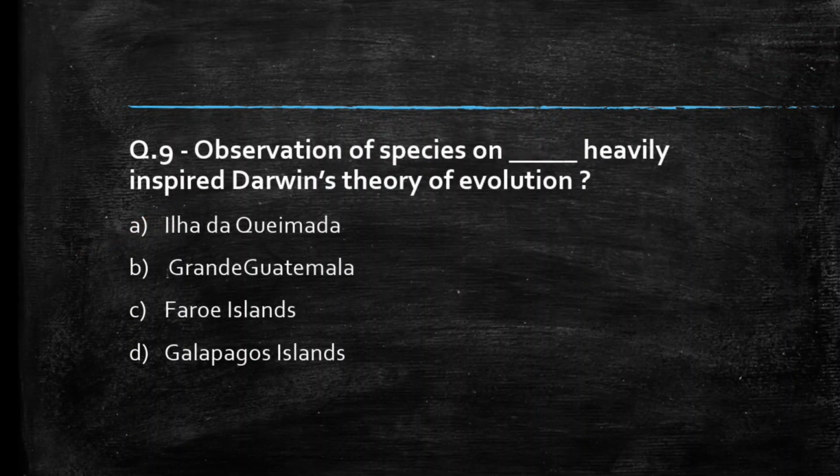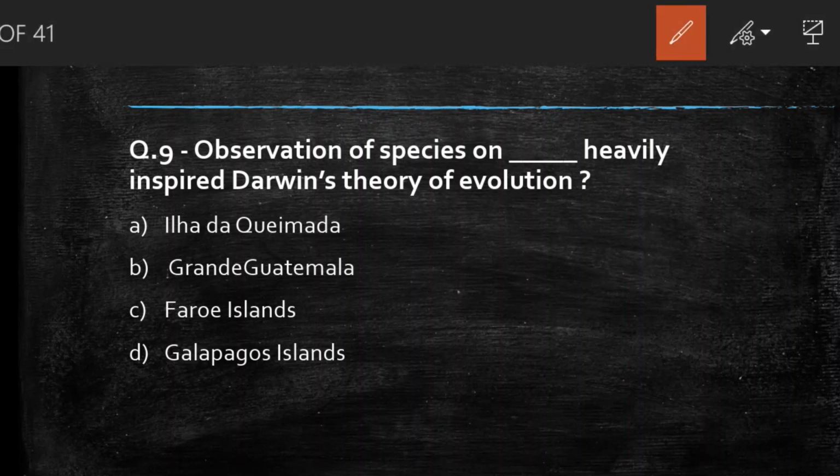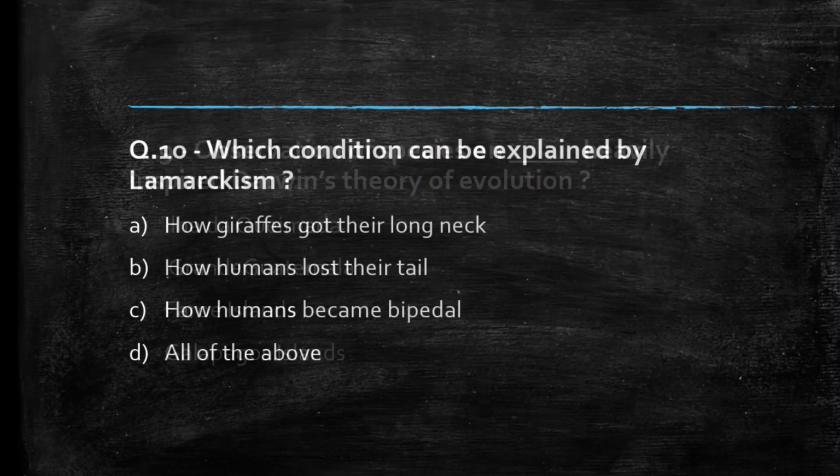Next question we see, observation of species on dash heavily inspired Darwin's theory of evolution. Students, comment your answer. So the right answer to this question is option D, Galapagos Island. It is a very obvious answer.